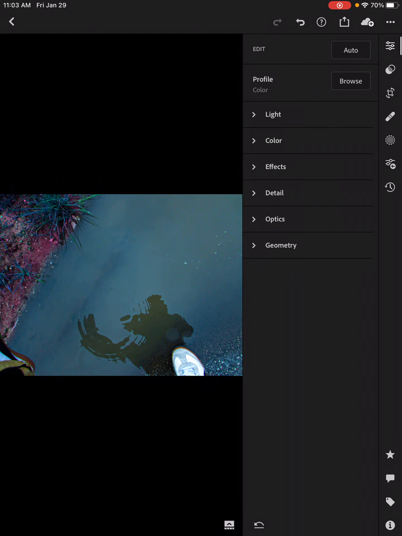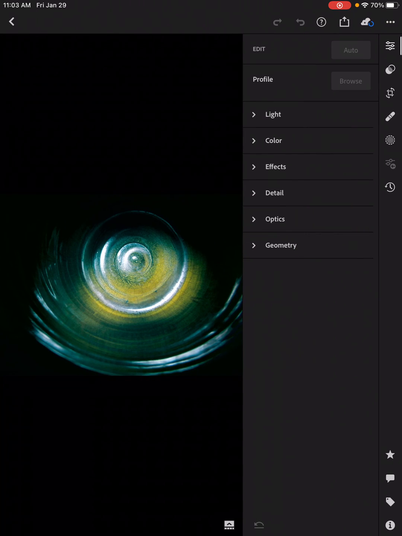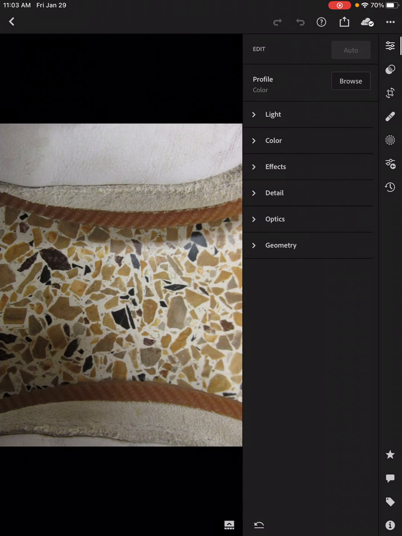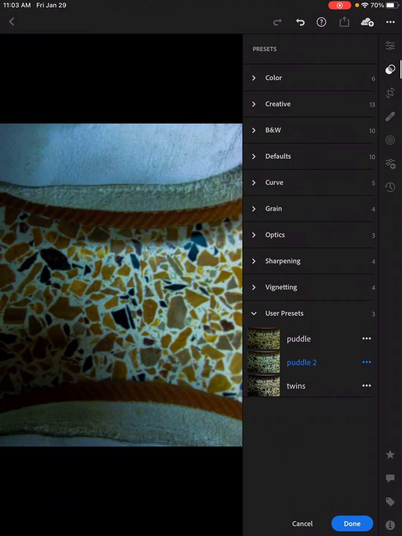So now I can go back to any other photograph and I can add that preset onto that photograph and it'll make it look just like the one I just did.